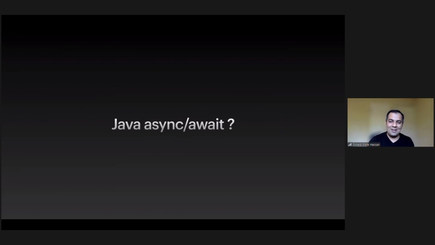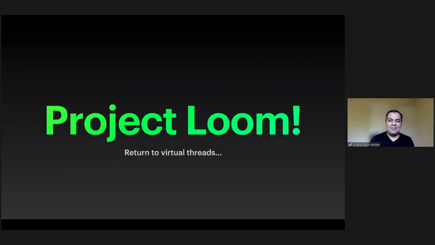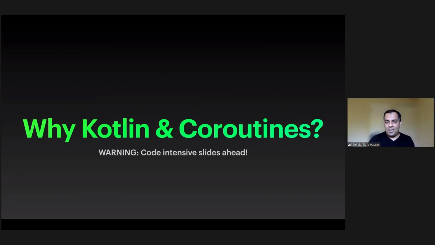But the future is not bleak, I would say. There's still hope. Project Loom, with virtual threads, is coming. Java 1.1 or 1.2, I cannot recall, used to be on green threads. They were not physical threads that were blocking, but now they're saying, let's go back to virtual threads, where it would automatically do everything for you under the hood. So why Kotlin and coroutines? Warning, we're entering the code territory. It's a brief overview, but we're entering the code territory now.